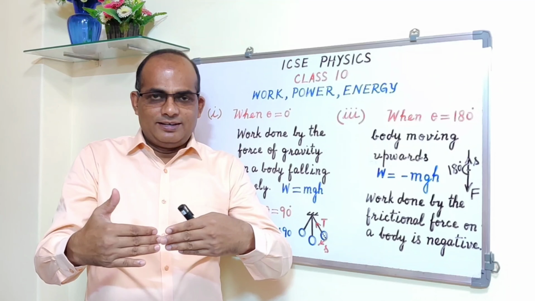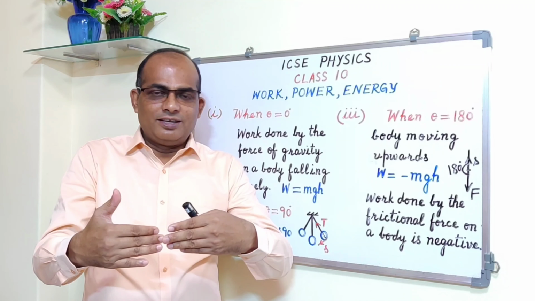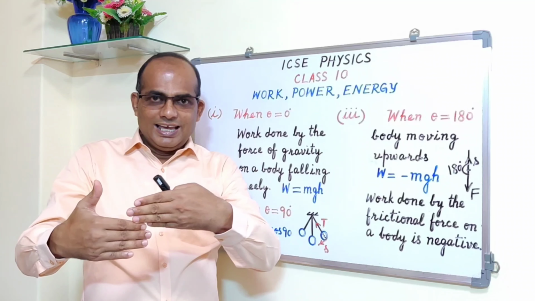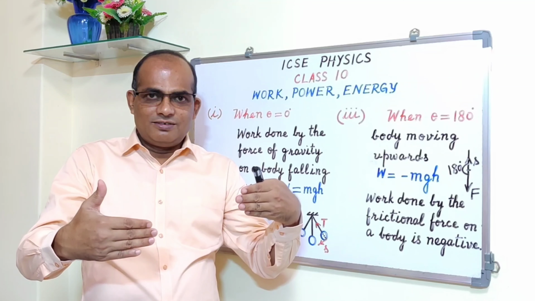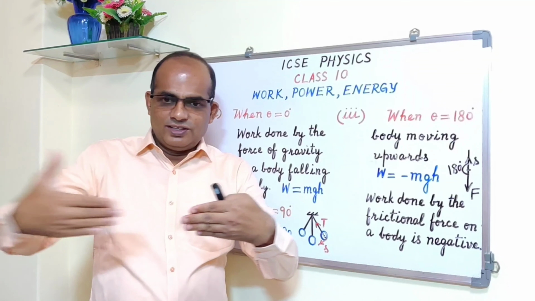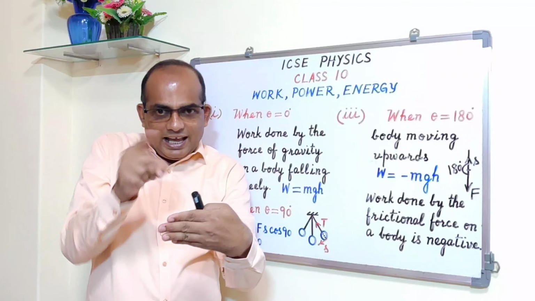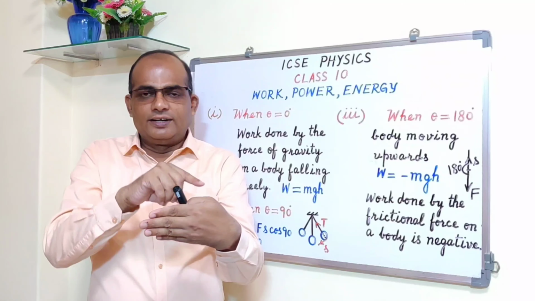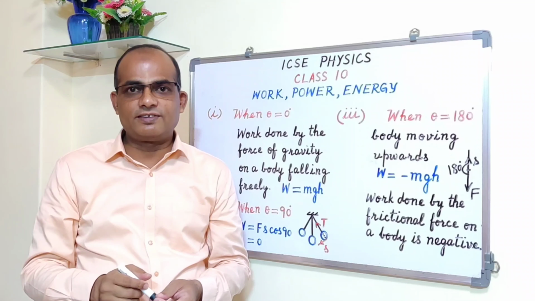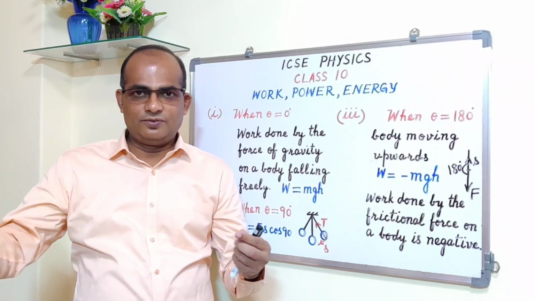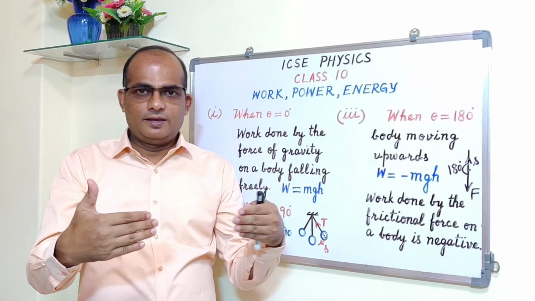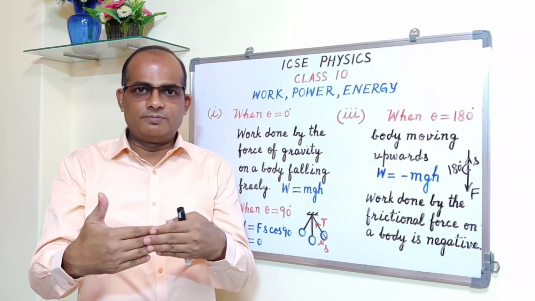Why? By the retarding force. The work done is Fs, but the work done will be negative. You know why? Because the body is moving in this direction and it is traveling a distance s when a force F is applied in the opposite direction. So the force in this direction and the body in this direction, and the angle is 180 degree. So the work done by the force will be minus Fs. Another example, the retarding force is in the opposite direction to the direction of the motion of the object. Got it?